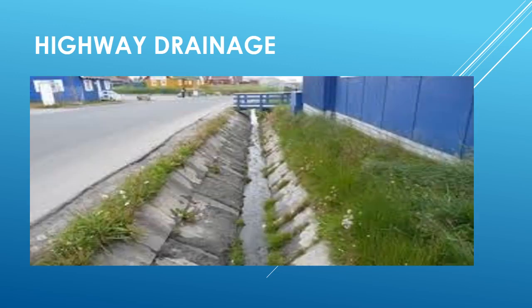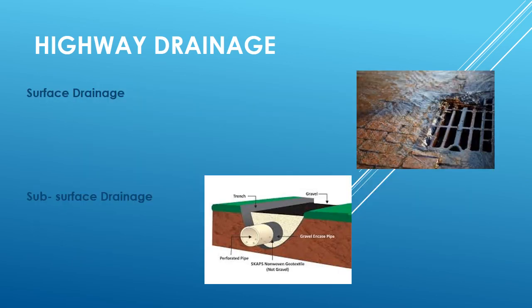It is important to provide an effective drainage system for all categories of roads in rural and urban areas in order to prevent early deterioration and failure of various components of road including the road pavements. The measures taken to control the flow of surface water are termed as surface drainage system, and the measures dealing with the groundwater in various forms are termed as subsurface drainage system. The highway drainage system thus consists of surface drainage system and subsurface drainage system.